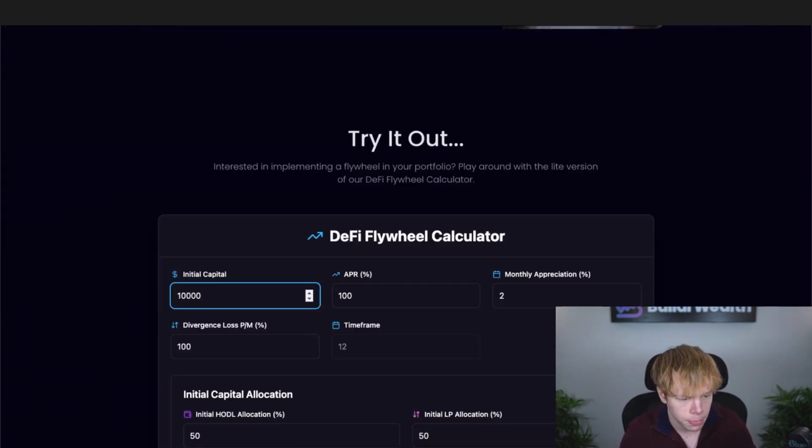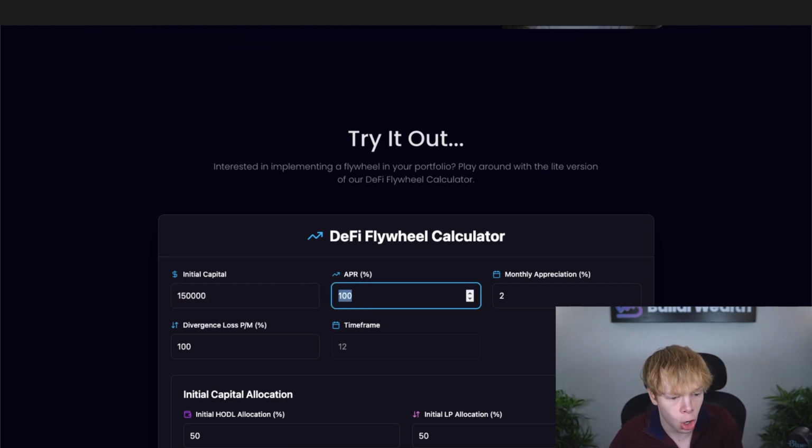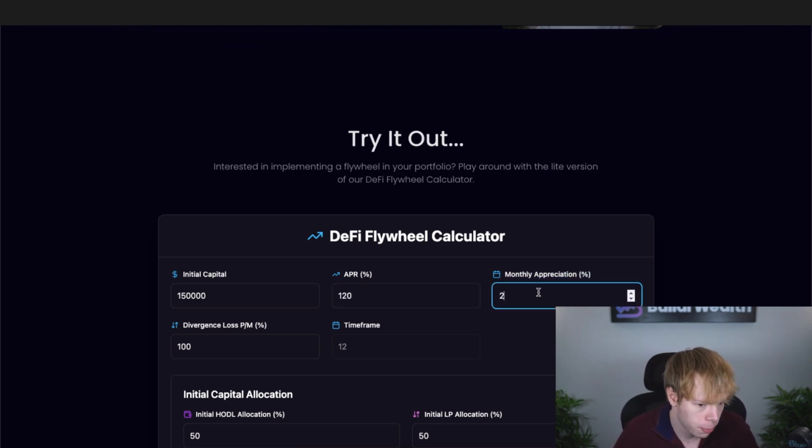You enter your initial capital. So in my example, I probably have about $150,000 or so right now. We enter the APR that we're doing across our LP portfolio. So right now I'm currently averaging out to about 10% per month. We estimate our average monthly appreciation, which I'm personally estimating about 2% a month. One important thing to mention is this compounds. So if you say have $10,000, that goes up 2%, you're going to now have $10,200 next month. And then your $10,200 is going to appreciate by 2%, as opposed to just saying, hey, over the course of a year, it appreciates 24%. It compounds. Do keep that in mind.